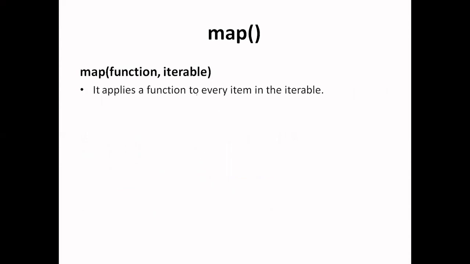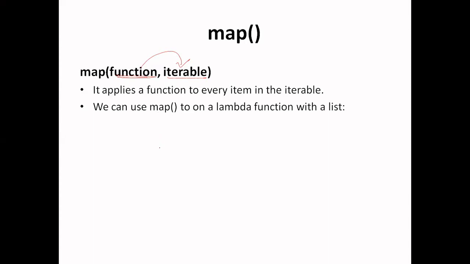Similarly, we have the map function. It has the same syntax as the filter function, but in this case, the function definition will be applied to all the elements of the iterable object, and this function should not produce any true or false value. Basically, any definition we can write inside this function. This definition will be applied to each and every element of the iterable object. So let's take an example.